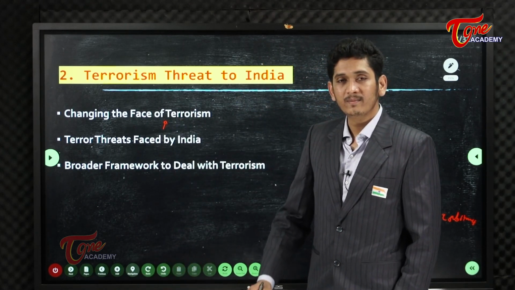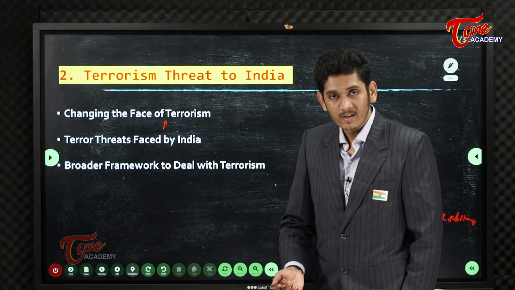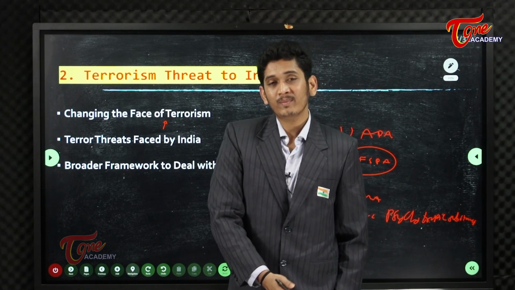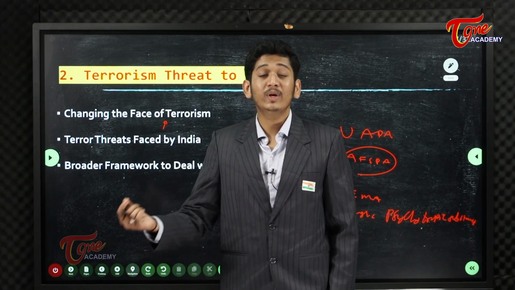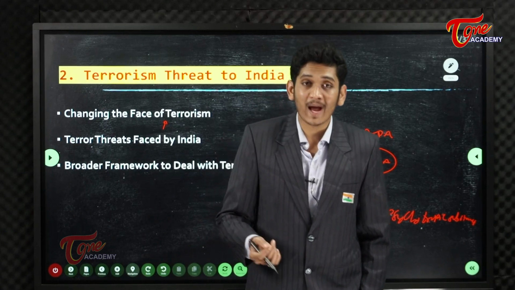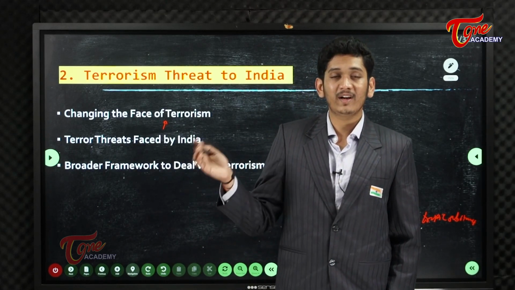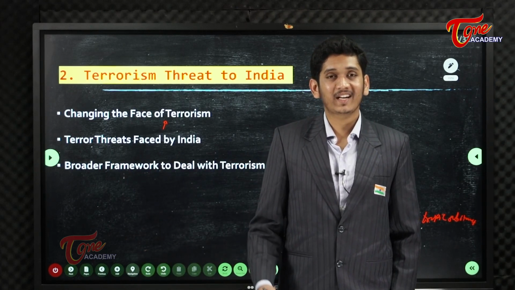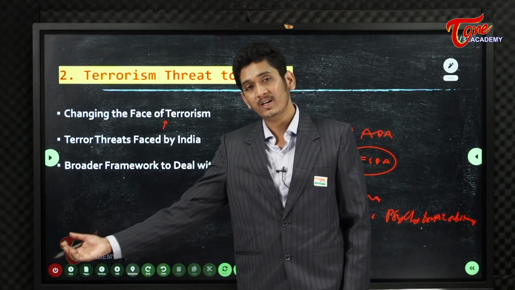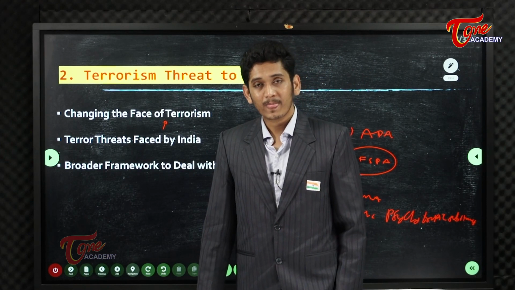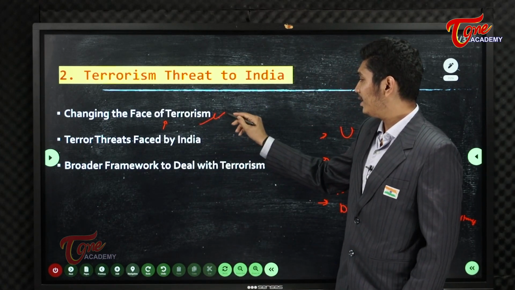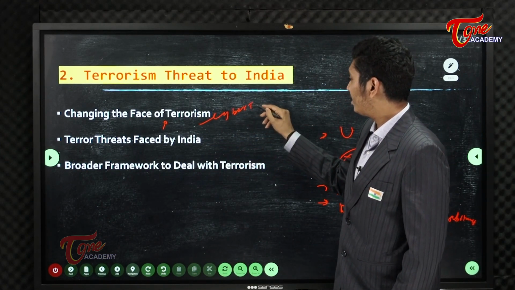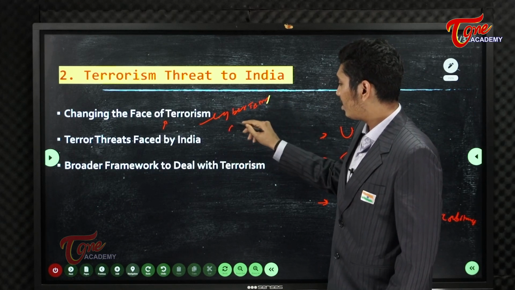Changing face of terrorism, how terrorism has been changing. For example, it has come from attacking the state to individual attacks, like in the case of the Paris attacks, where a single person will drive and kill many other people, catching a gun or some other thing, like the Christchurch attacks in the case of New Zealand. Okay, and even cyber terrorism, bio warfare,